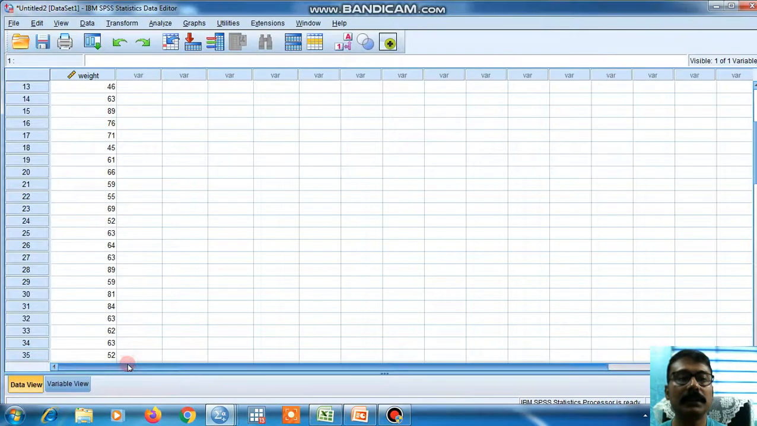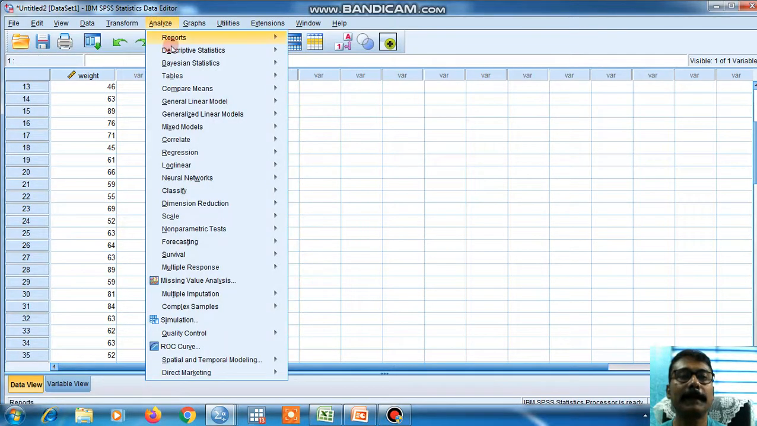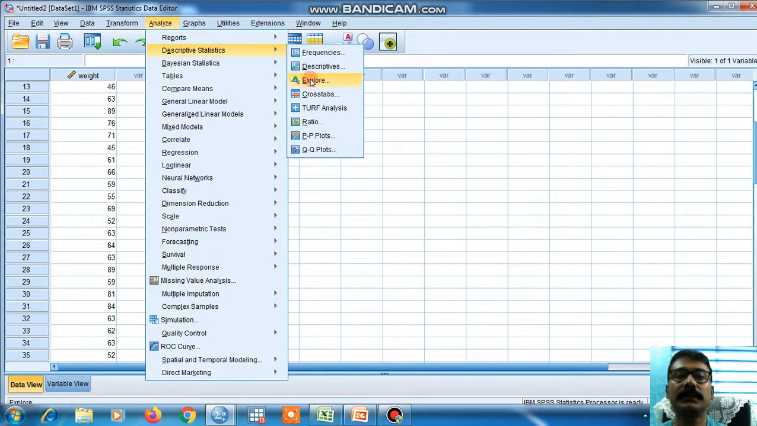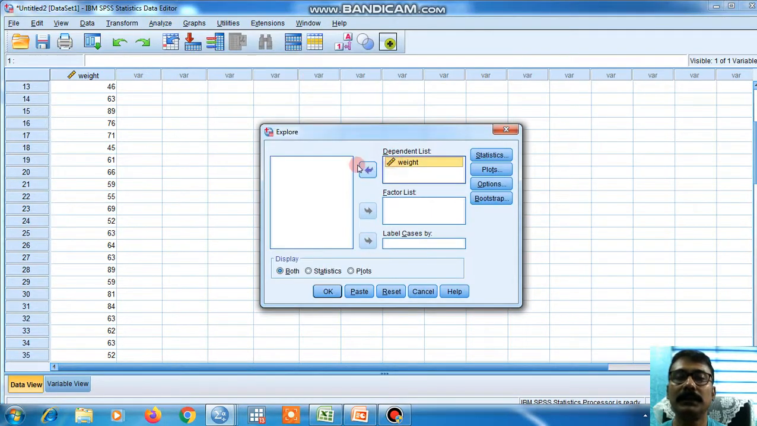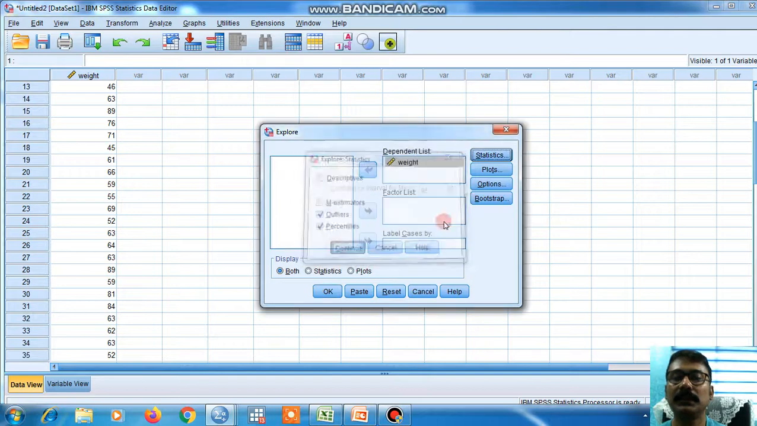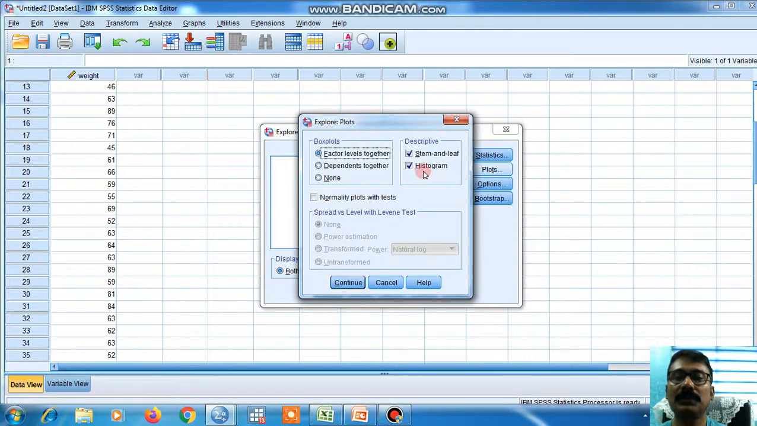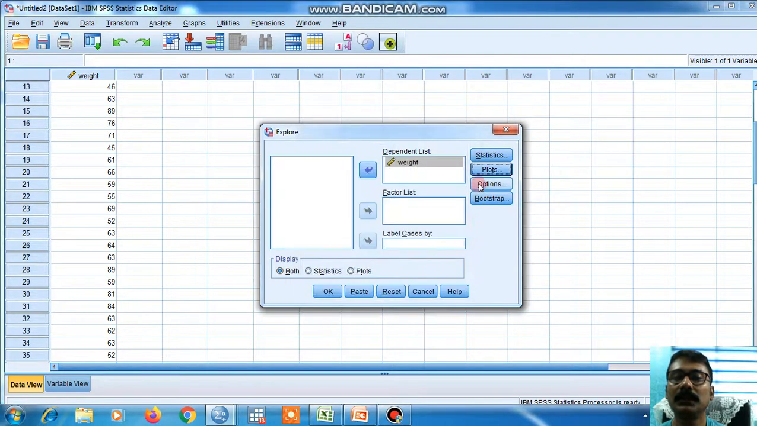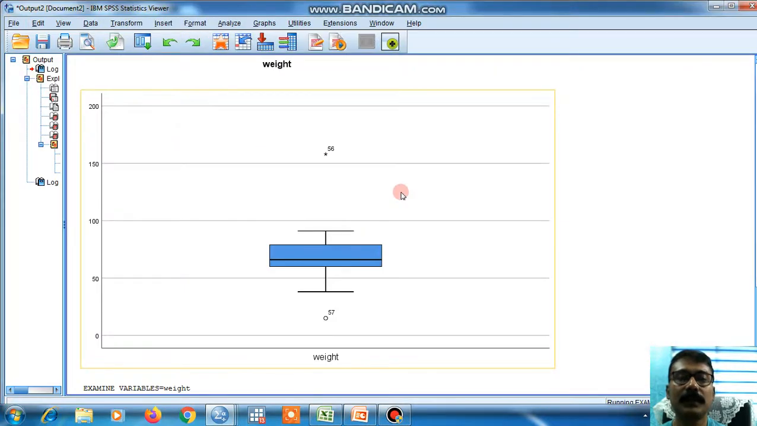For this moment, this is our SPSS software and we have imported the data from Excel. Now go to Analyze, go to Descriptive Statistics, go to Explore, and move weight to the right side. Statistics: outliers, percentiles, click this. Plots: we don't need stem-and-leaf, maybe histogram may be taken. Continue, options, no change, continue, click OK.